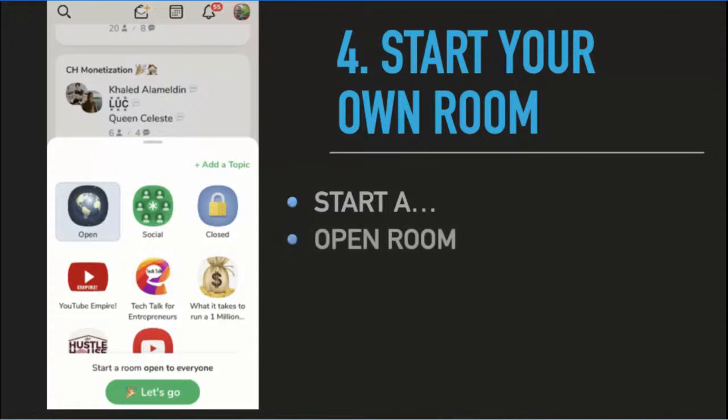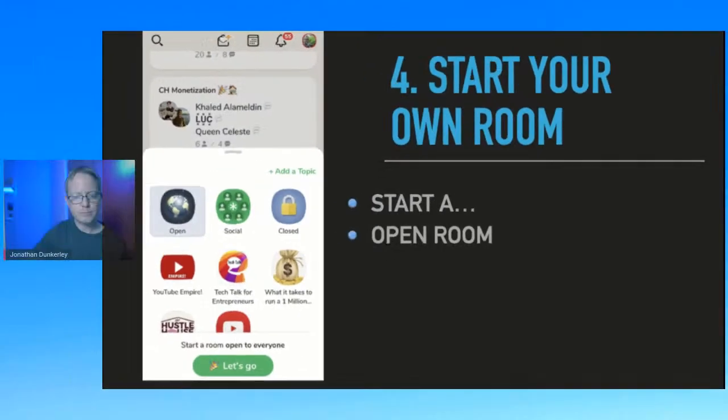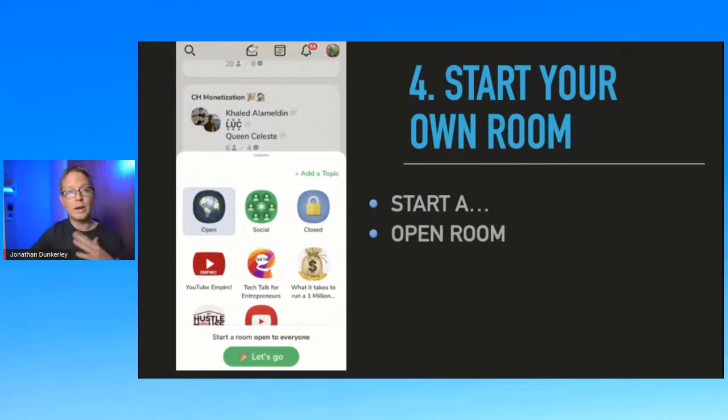One is you could start an open room, which is basically when anybody can come into the room. I start the room, and anybody on Clubhouse, typically anybody following me, will see it, or if somebody else comes into the room and somebody's following them, they could find the room very easily. So that's pretty simple.